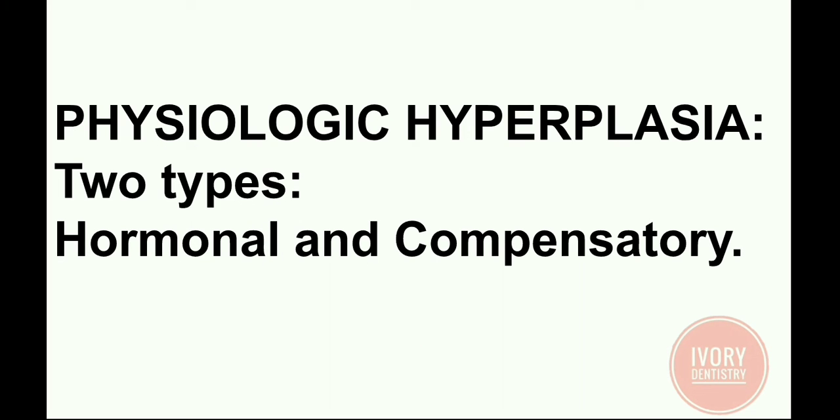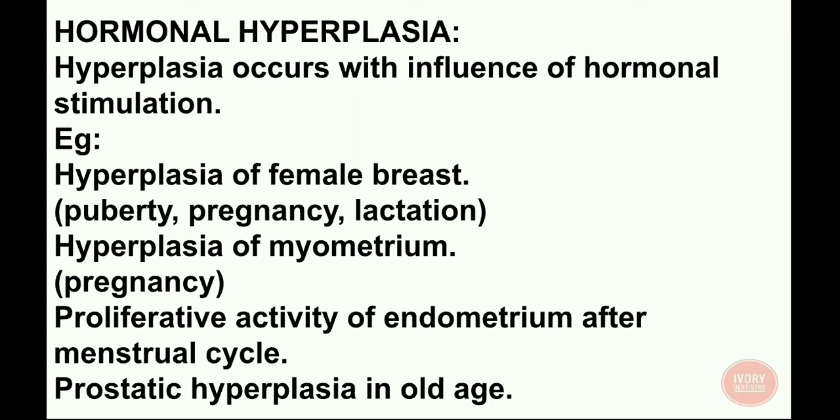Physiologic hyperplasia is of two types, hormonal and compensatory. Hormonal hyperplasia occurs with the influence of hormonal stimulation. Example, hyperplasia of the female breast in puberty, pregnancy and lactation.